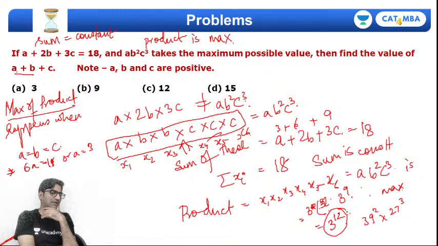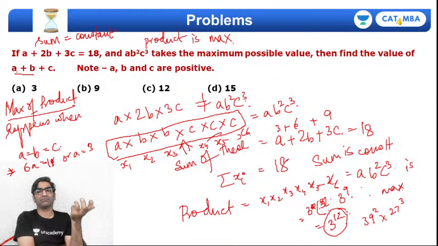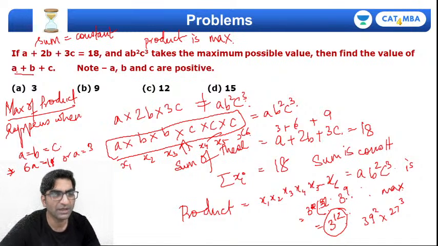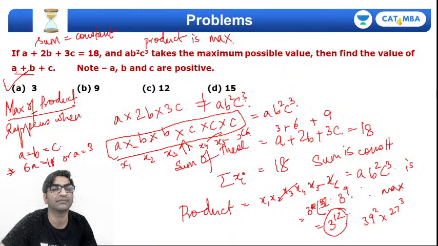That's a different matter, that this question doesn't ask me for the maximum value of the product. It says when the product is maximum, find the value of their sum. So I know that the product is maximum with the sum being constant. Product will be maximum only if all 6 variables are equal, which means that here a, b and c will be equal. Then can you tell me the value of a plus b plus c? If it's equal, then it should be equal to 18 by 3. No, sorry, 18 by 6. That's 3. So the correct choice is option A.